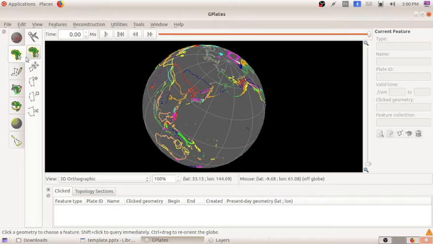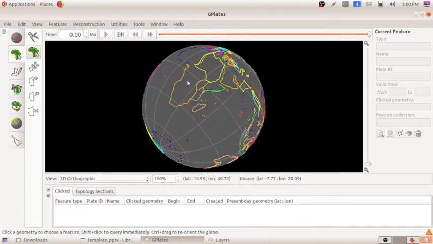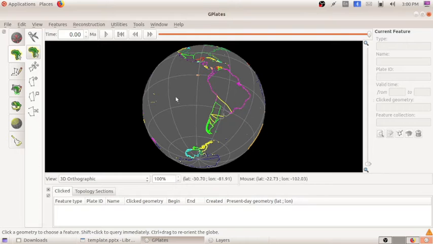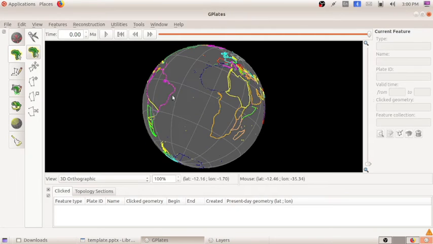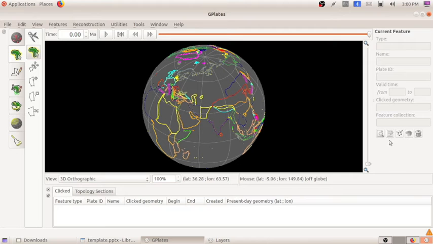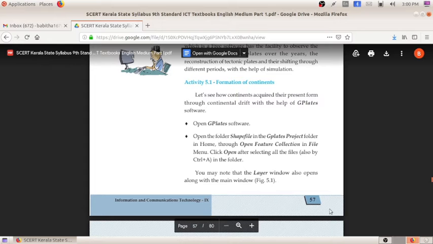For that, we can hold the control key in the keyboard and rotate the globe like this. I hope it is clear to all of you.